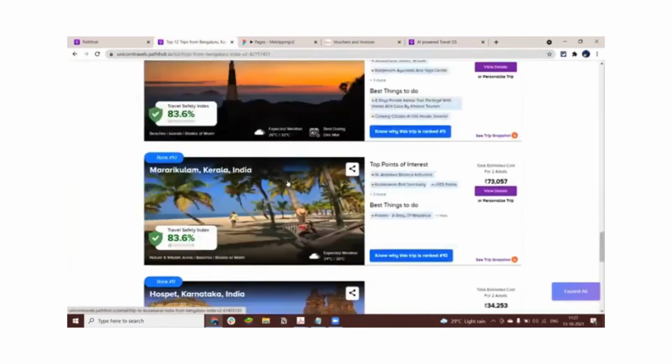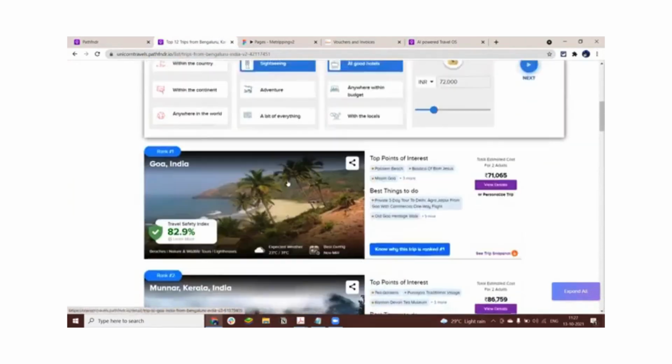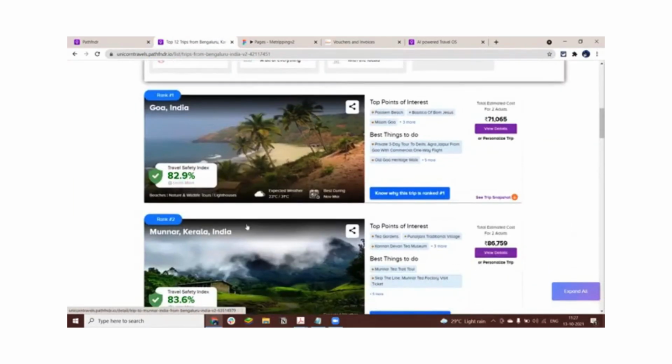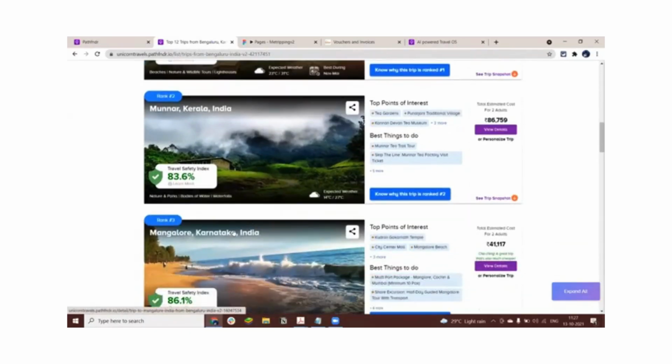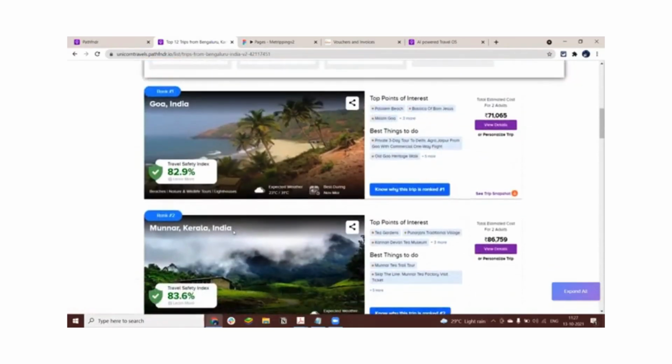So that's one. Now, another interesting aspect over here is that if you see, we have gone ahead and ranked these particular destinations. So Goa has been given rank 1, Munnar has been given rank 2. So what's all this about? Here, we follow a very simple philosophy. Just like how you will type a search term on, let's say, Google, and the most relevant results would be generated on top. So here, what's the logic behind suggesting to a customer that Goa might be number one in comparison to Munnar? There are a bunch of other factors.